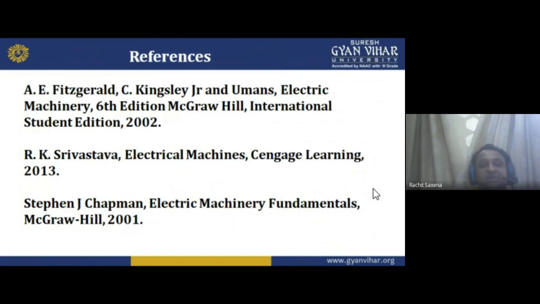Now, these are the references. These three references I chose for you, and I took some material from them, and you should also read them. They are available in our library. They are A. Gerald, R.K. Srivastava, and Stephen G. Chapman. These are good books and good references. You can go through them and study them. You will find that they are very good.